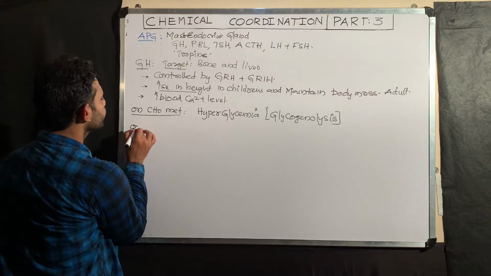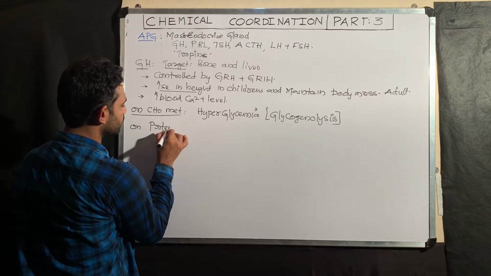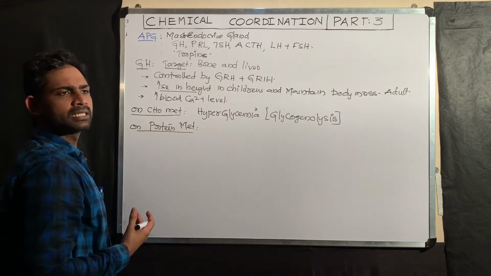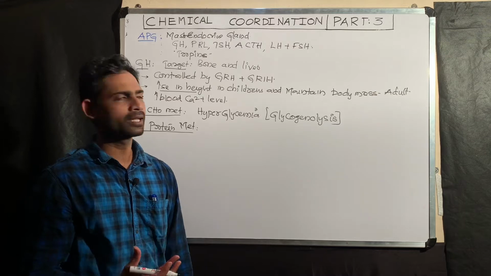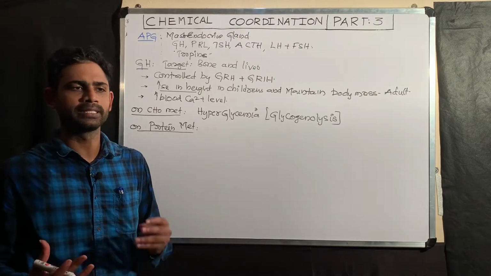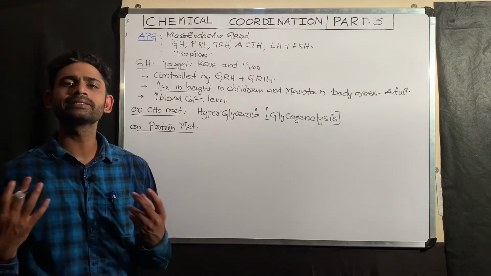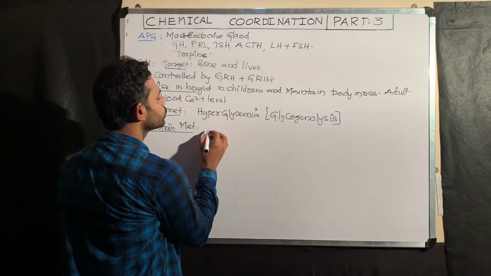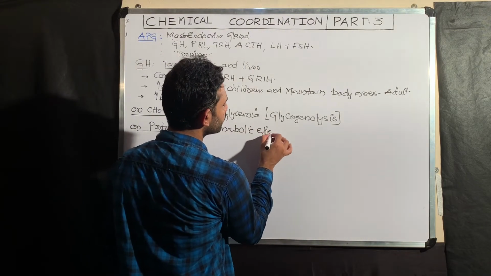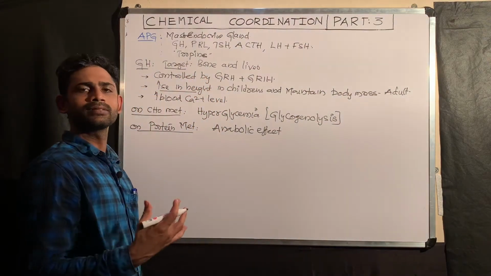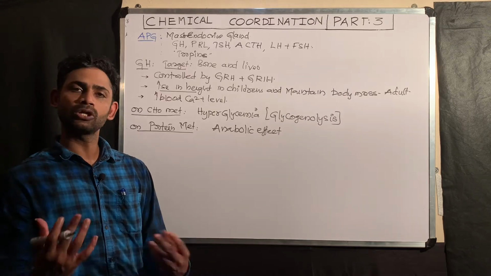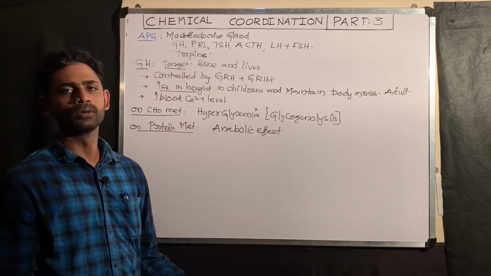The next effect of growth hormone is on protein metabolism. During the growth stage, children's body growth means muscle development takes place. That is because of the increase in the synthesis of protein. That is why growth hormone shows an anabolic effect. What is the meaning of anabolic effect? It increases the synthesis of proteins, thereby muscular development takes place. That also comes under growth.